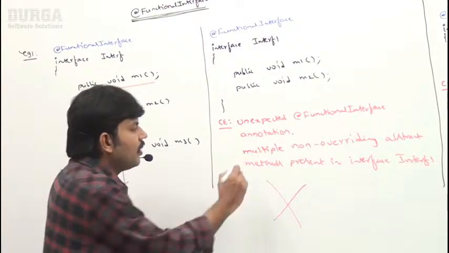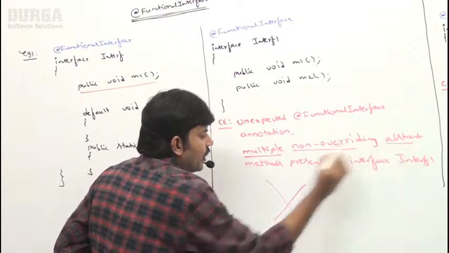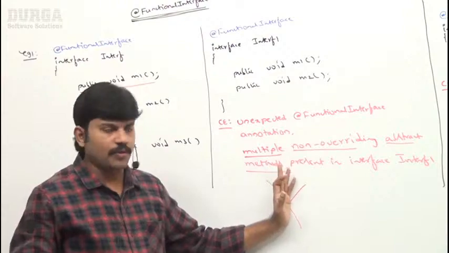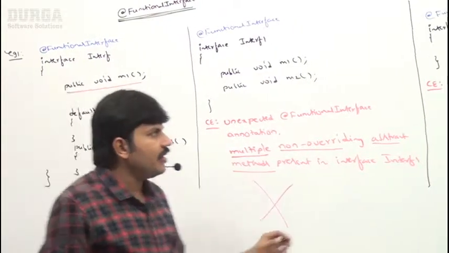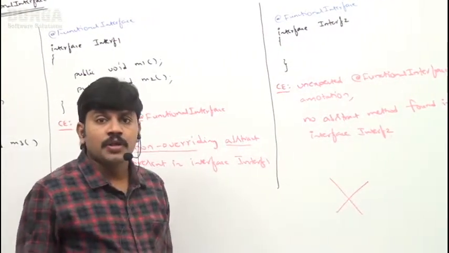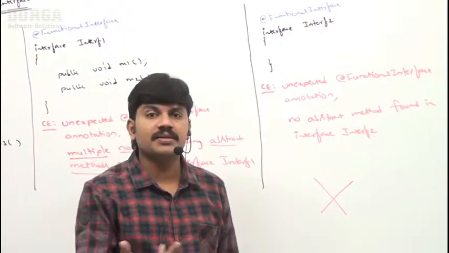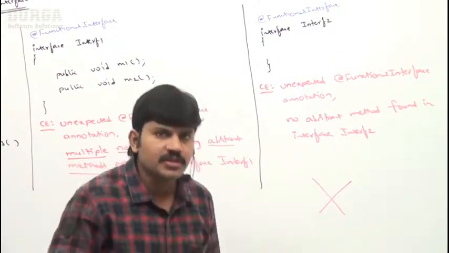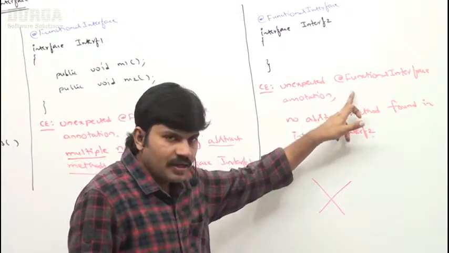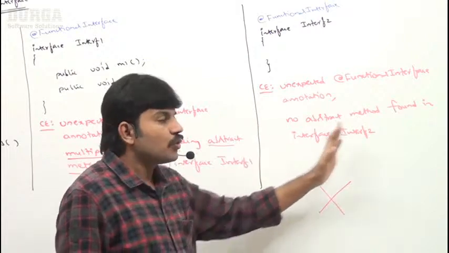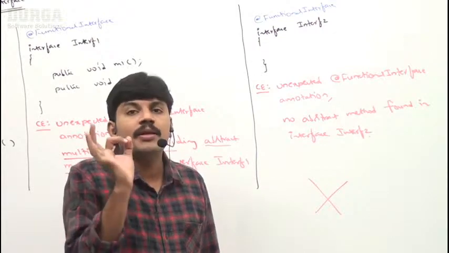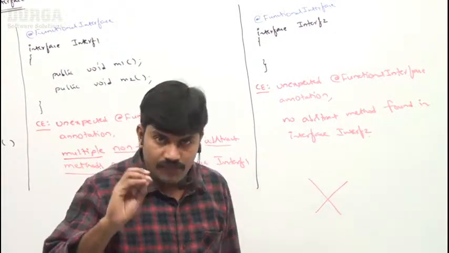Here, multiple non-overriding abstract methods are found in interface Interf1. This is the problem. In the second example, I declared this interface explicitly as a functional interface, but I didn't take a single abstract method. That's why it is a violation once again. Immediately we get the compile time error: unexpected @FunctionalInterface annotation, no abstract method found in interface Interf2. Is it clear for all of you? What is the purpose of the @FunctionalInterface annotation?